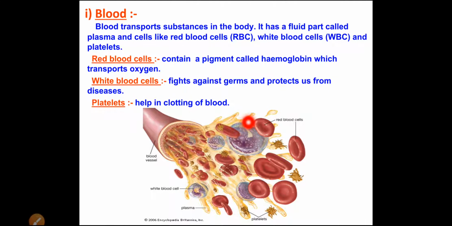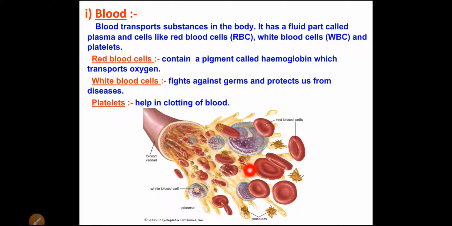Now you can see this red color is RBC, the red blood cells, and this one is the white blood cell. Red color is the red blood cell, and inside the blood there is plasma, which is the fluid. Here you can see this yellow color.